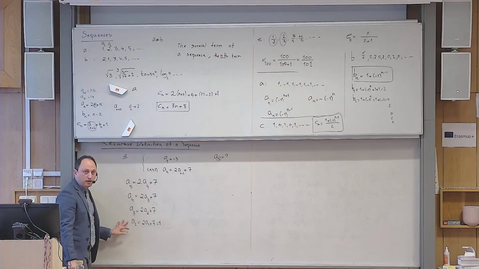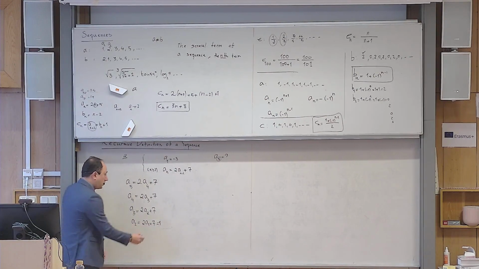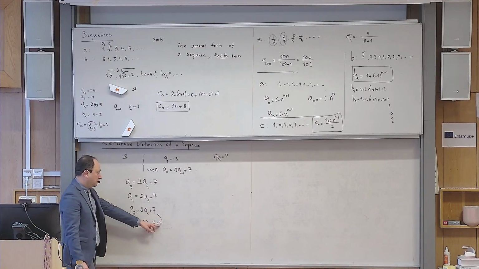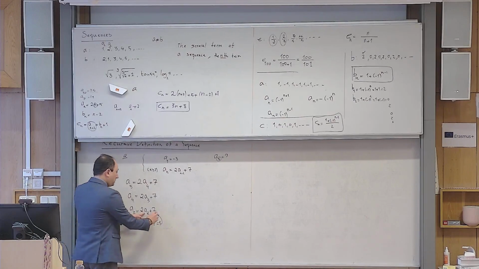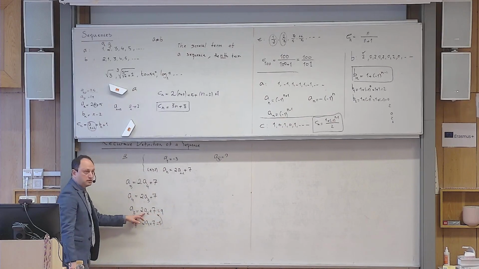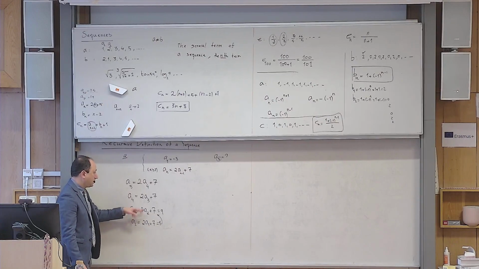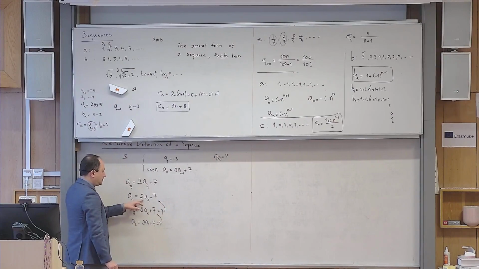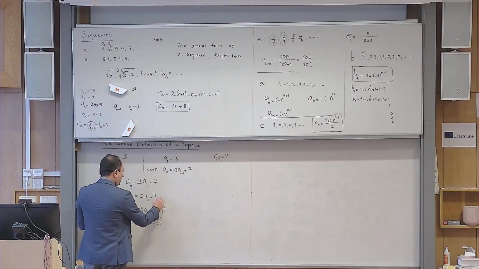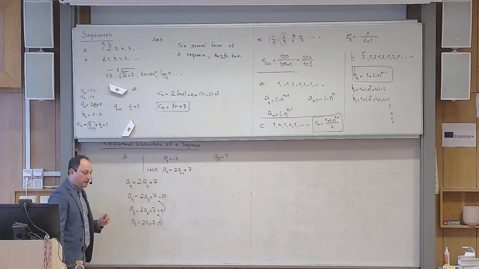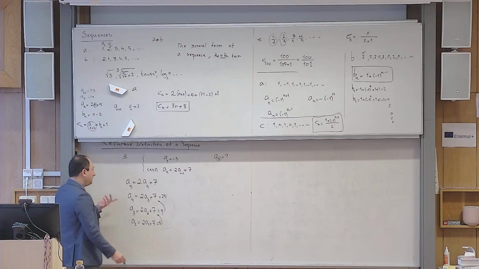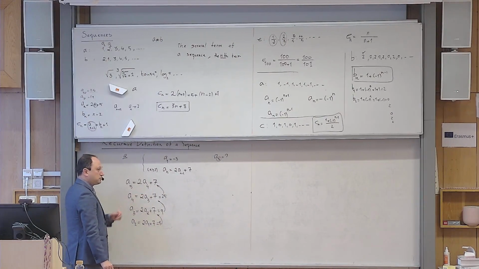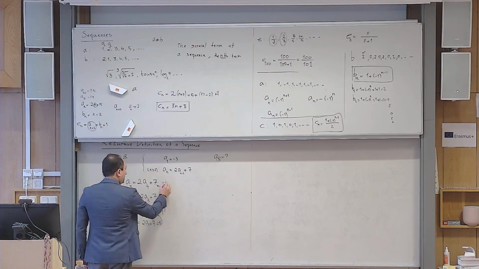Do you agree? And now that I found a2, I go backwards. I put it here, because a2 now becomes 1. I put it here, it becomes 9. Yes? And now that I know a3, I can go one step back and put it here. So what will happen? It's 18 plus 7, which is 25. Yes? And then finally, I can answer my question by plugging this back there. So it becomes 2 times 25, which is 50, plus 7 is 57.